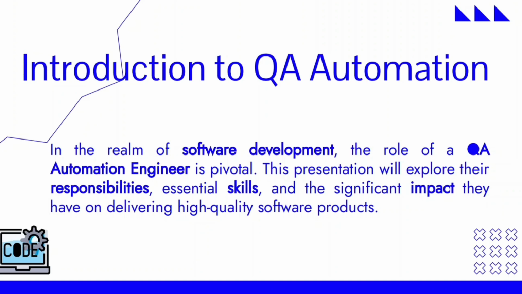So in this presentation I'll try to explore the responsibilities, what kind of skills you need if you want to go with a QA profile, and what impact you will create inside the software industry, like how you will deliver a high quality software product. All things I'll explain in this video, guys.